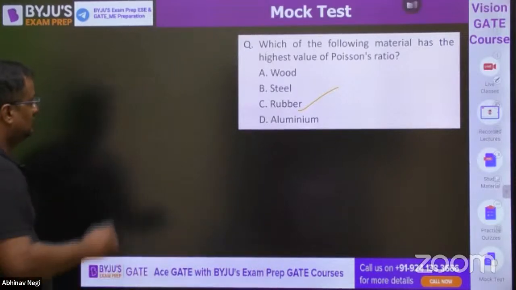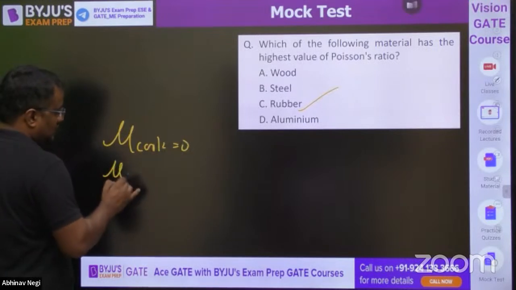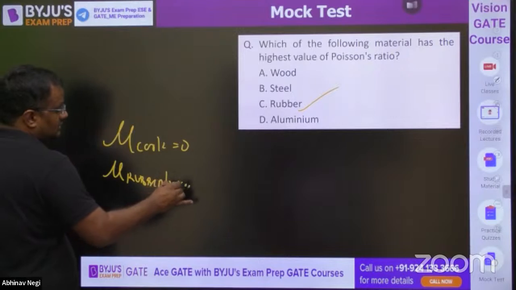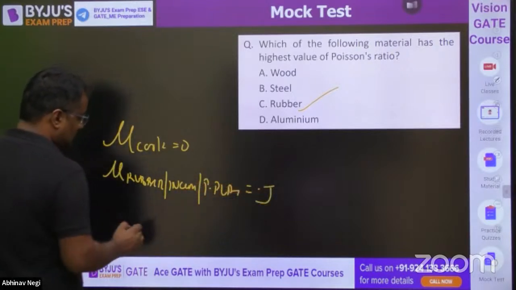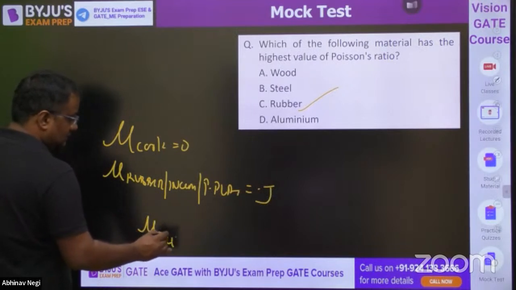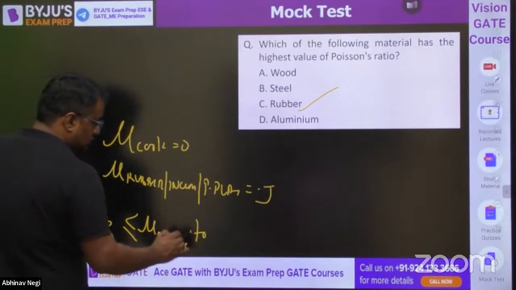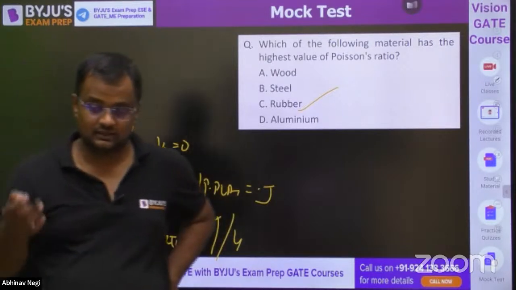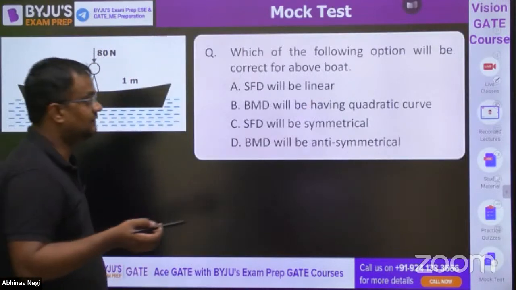For cork, mu is equal to 0. Mu for rubber, for incompressible, for perfectly plastic is equal to 0.5. And mu for ductile materials ranges from 1/3 to 1/4. And mu for human tissues and soap polymer is negative.